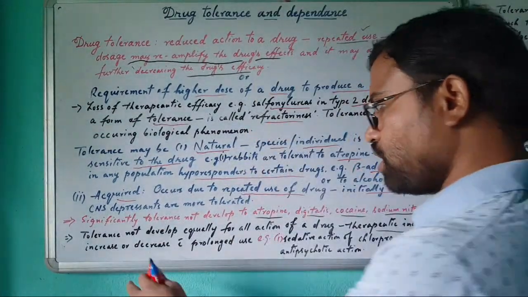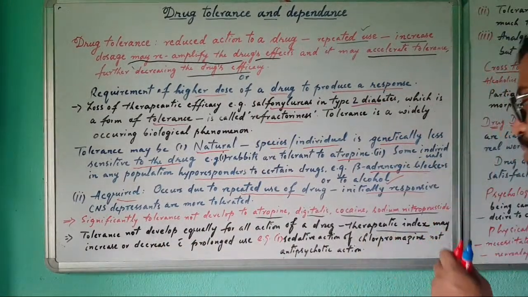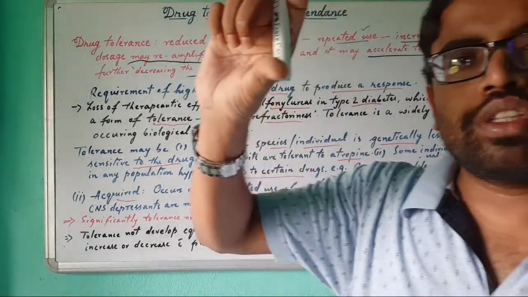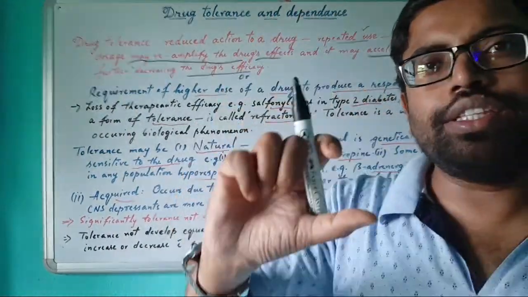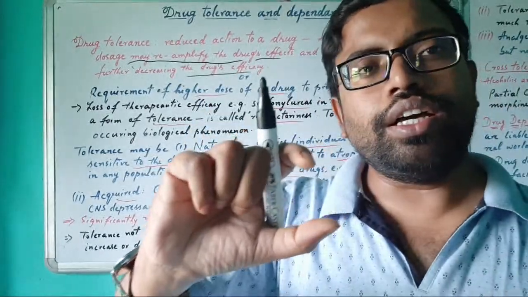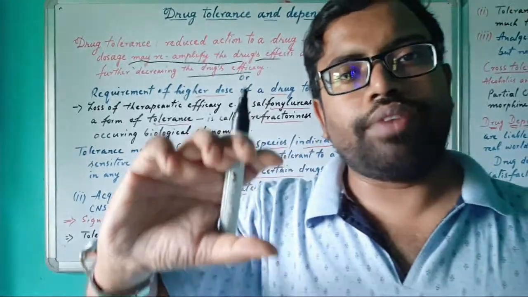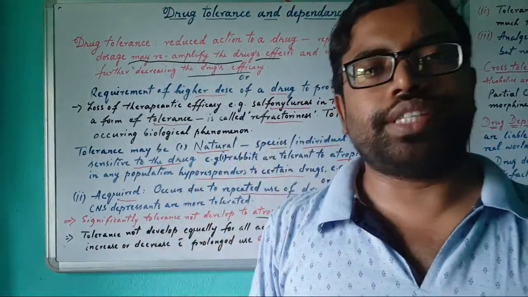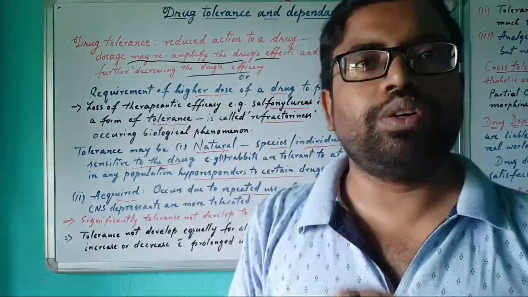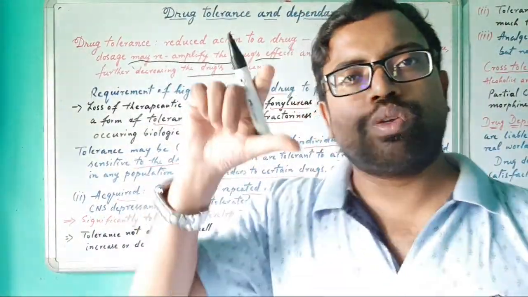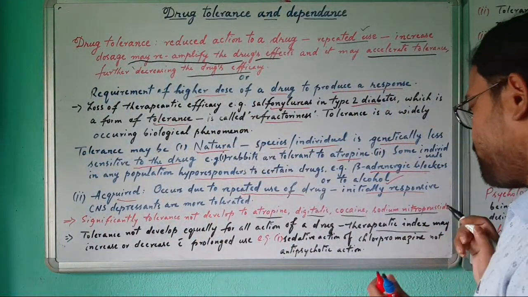Okay, so after long and prolonged use, the therapeutic index decreases. The therapeutic index means the range from the minimum to the optimum dose of a drug, the range in which there is a response, the effectiveness to cure a disease. That is called the therapeutic index, from the lower dose to that optimum. Okay, that is called the therapeutic index.